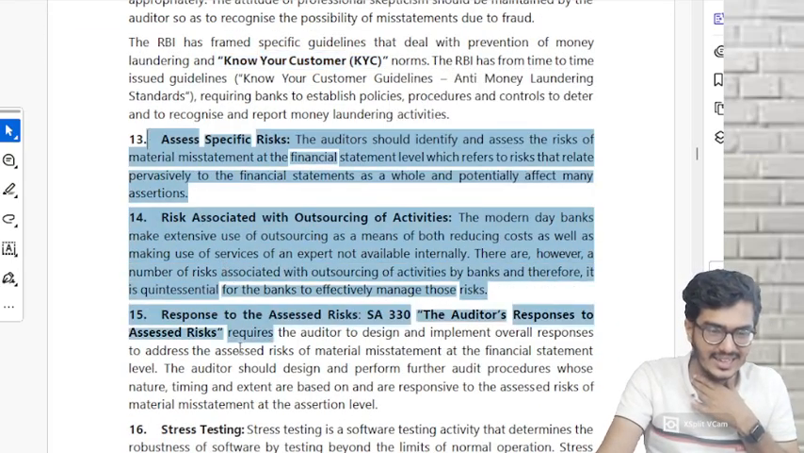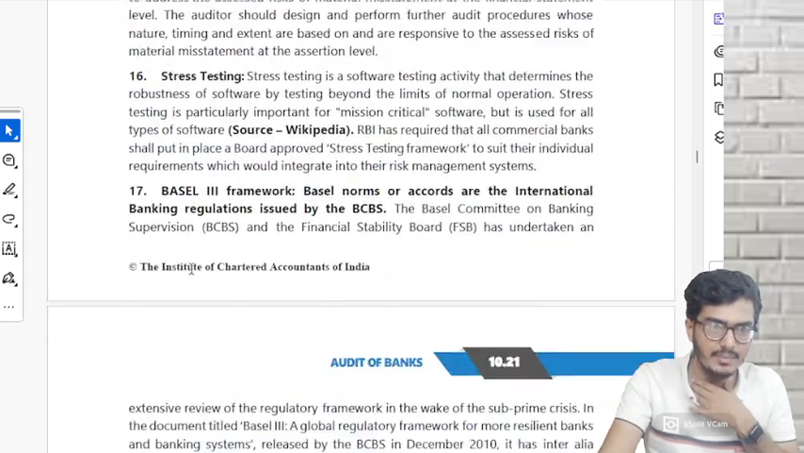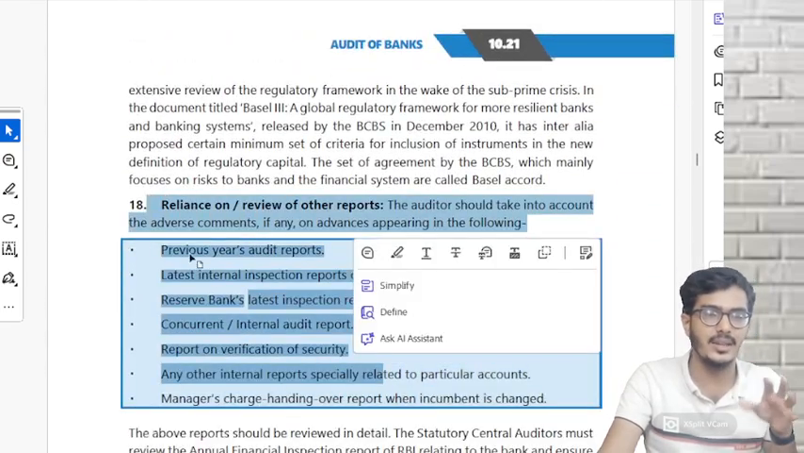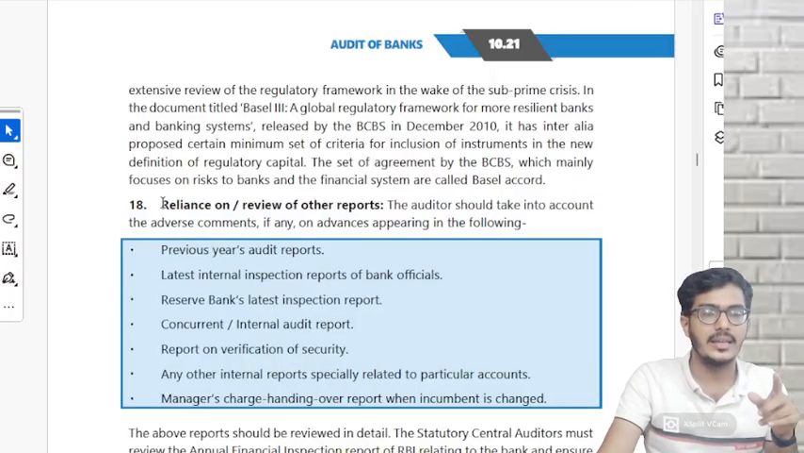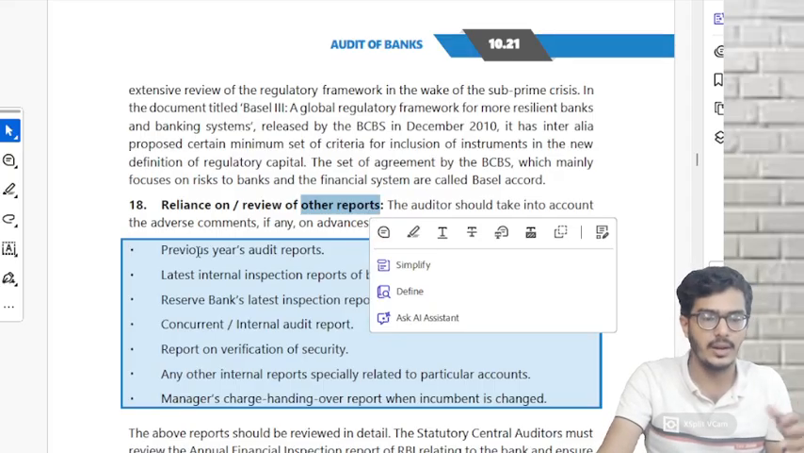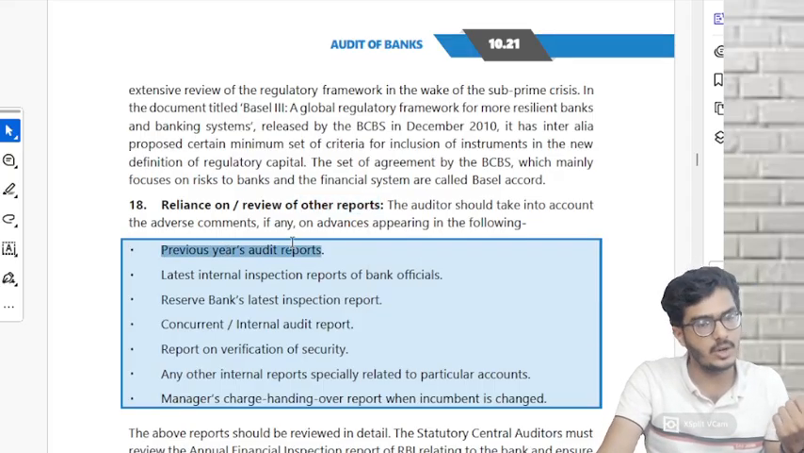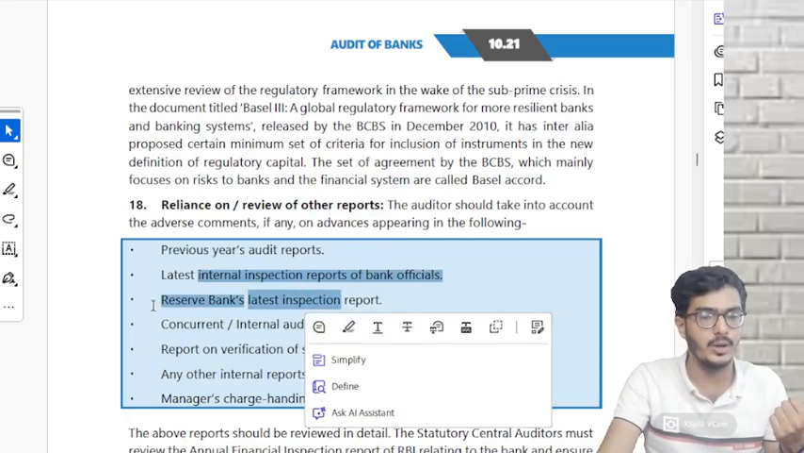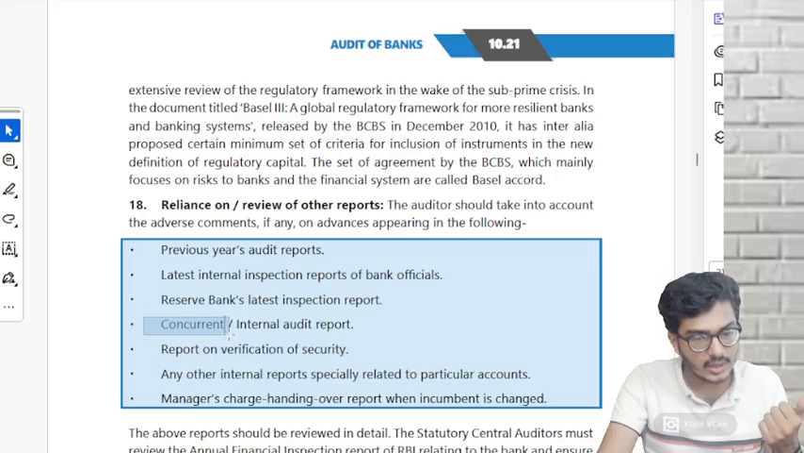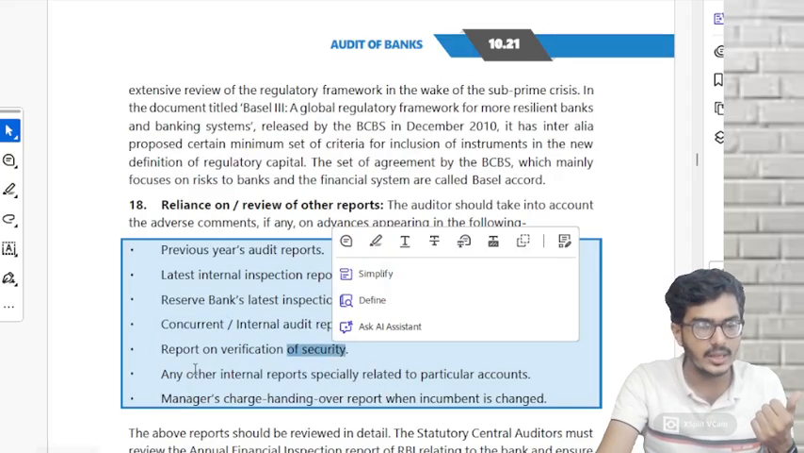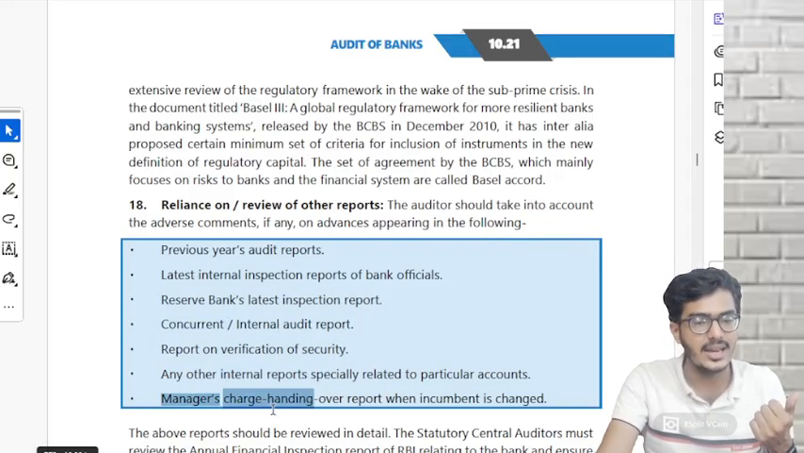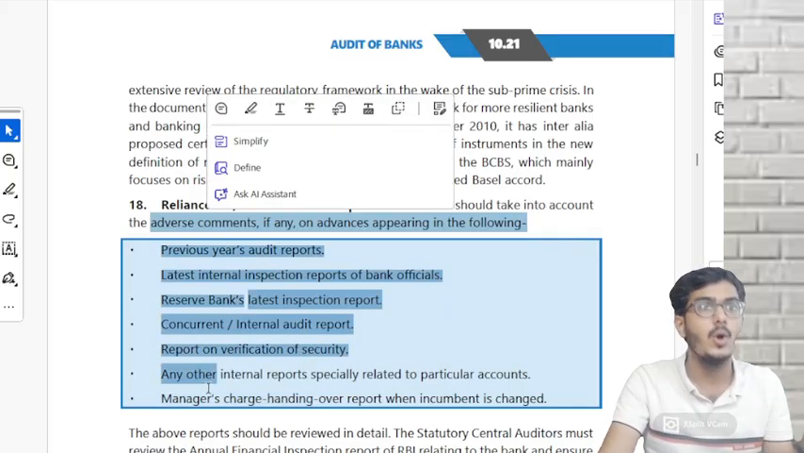This entire thing, RMN, is bogus, nothing they ask. This is something you can read on your own. If you want to rely on some other reports, can you rely? Yes, you can. What are those other reports? Previous year auditor's report, internal inspection report, RBI's report, concurrent or internal audit report, report on security, any other internal reports, manager's handling charge report. These are basically the reports. Who can check? The auditor can check. Correct?